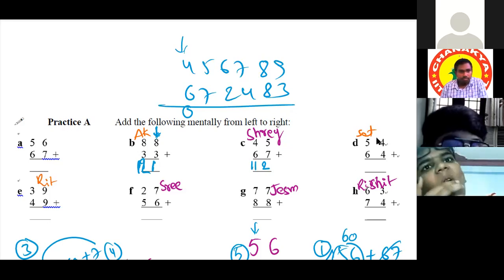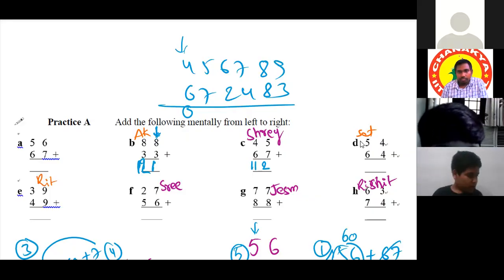Okay then, Satvik. Four plus first, 5 plus 6 is 11, sir. Okay. So because 4 plus 4, we don't have carry, not borrow.